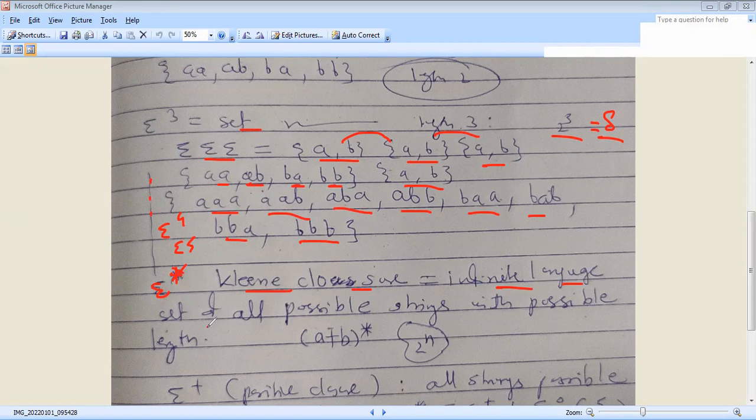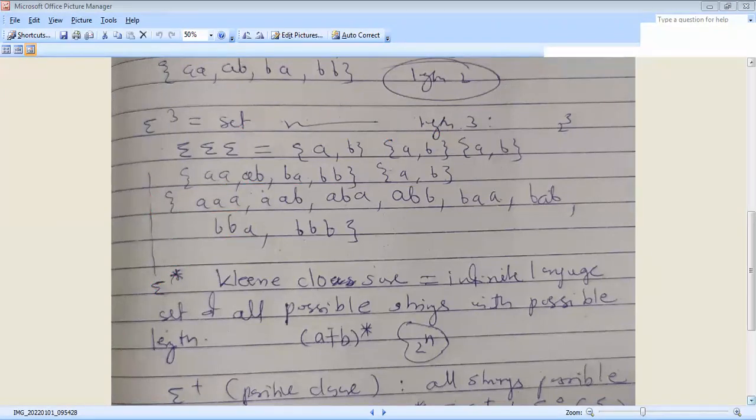Kleene closure means the set of all possible strings of all possible lengths. The Kleene closure may be written as (a plus b) star, 2 raised to n. This is the formula for finding the Kleene closure.